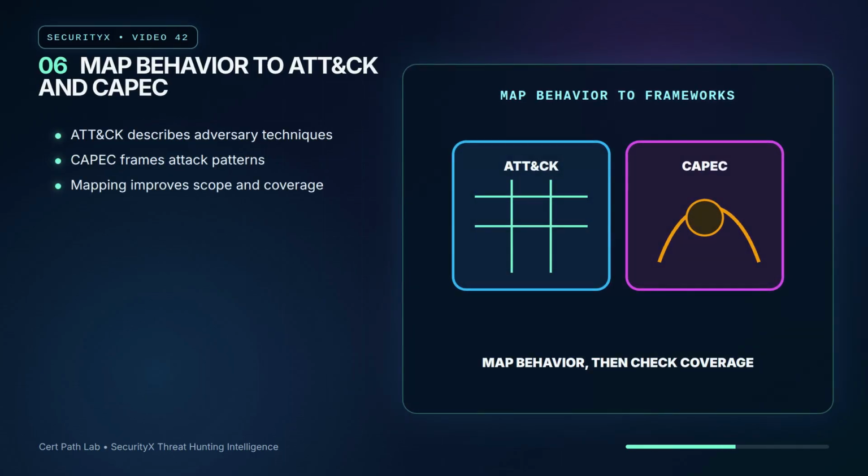Framework mapping helps hunters avoid random searching. MITRE ATT&CK organizes adversary tactics and techniques, while CAPEC describes common attack patterns. A hypothesis can map to techniques such as valid accounts, command and scripting, scheduled task, credential dumping, or exfiltration over web services. The point is not to memorize IDs, it is to connect behavior to coverage and evidence.